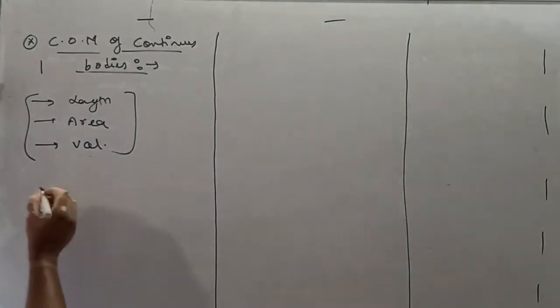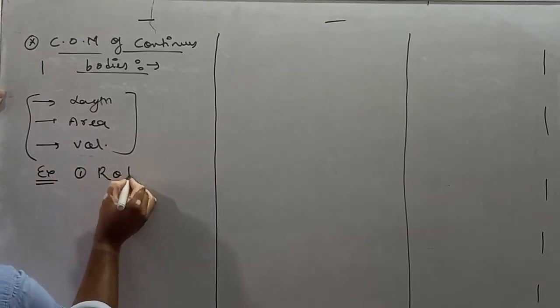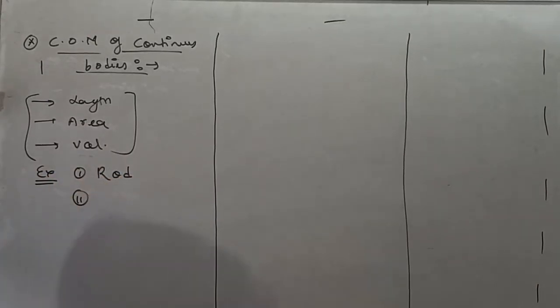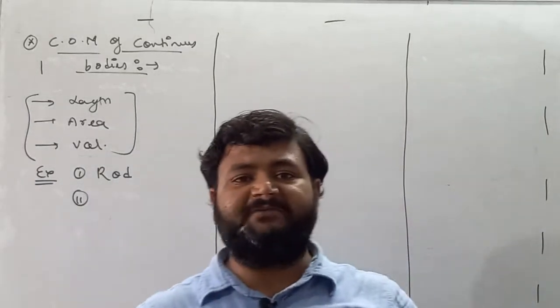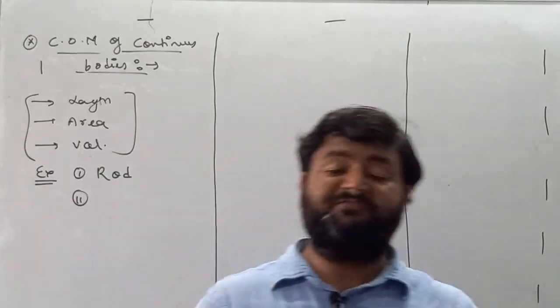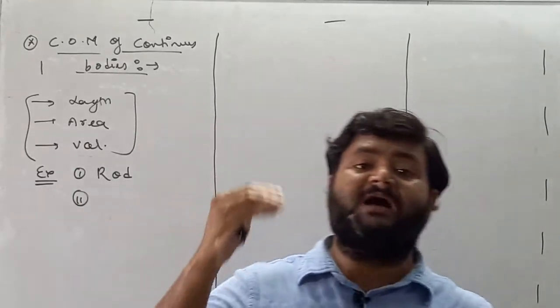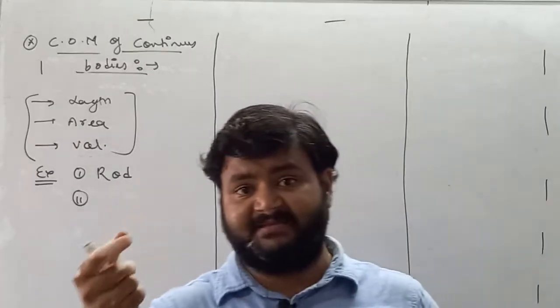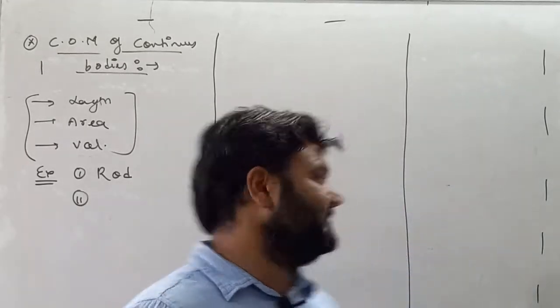Dear student, some examples of continuous bodies are a rod. In the previous class I already told you a rod is a body which carries length, so its mass depends on length. So if you wish to find some part of the mass of a rod, then you have to find that part's length, because the mass of a rod depends on length.